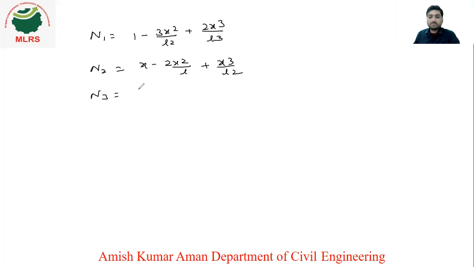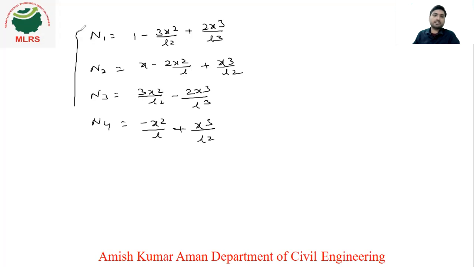Similarly, the n3 value will be 3x square upon L square minus 2x cube upon L cube. And the n4 value we have calculated as minus x square by L plus x cube by L square. So this is your n1, n2, n3, n4. These are the shape functions. Okay. So we have calculated these shape functions.